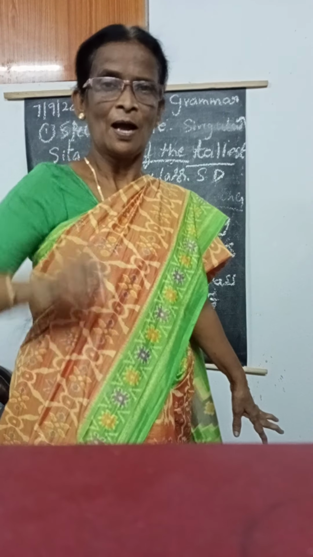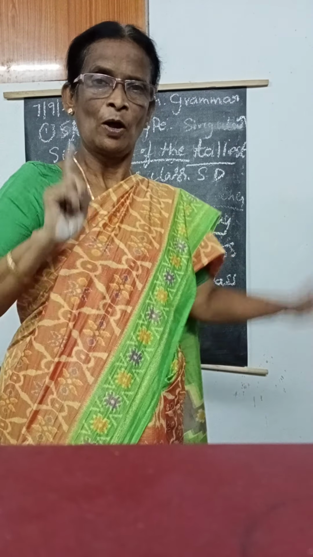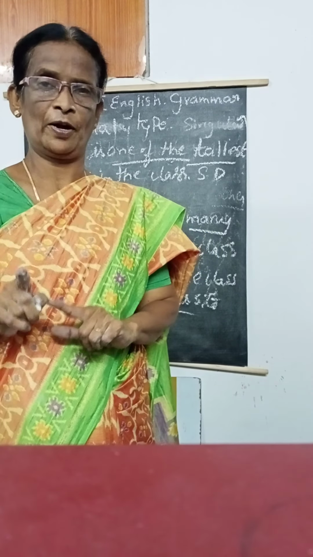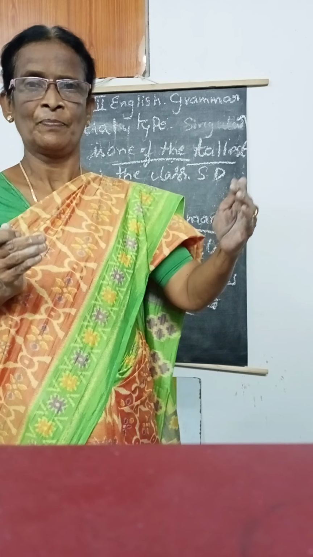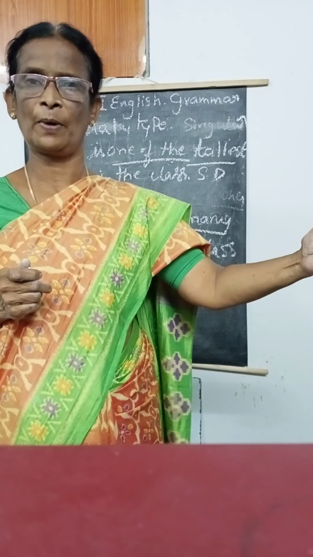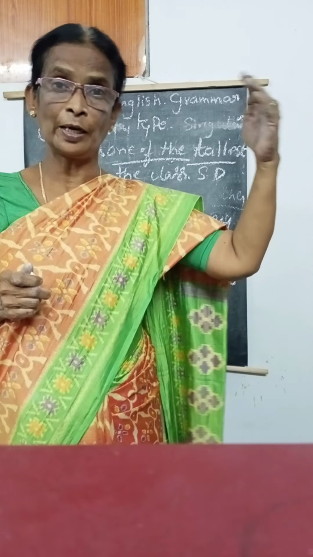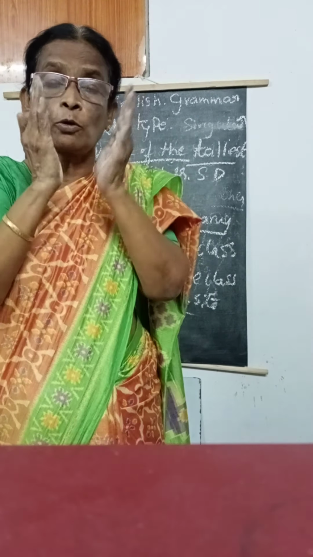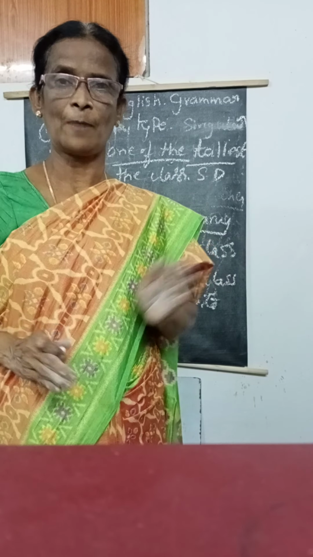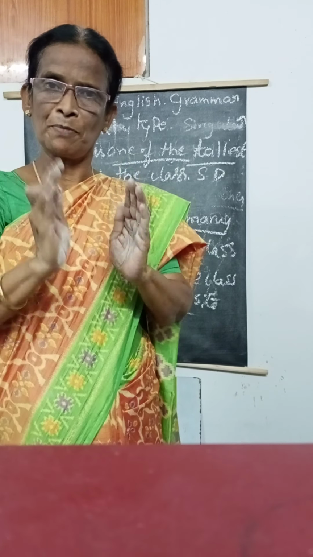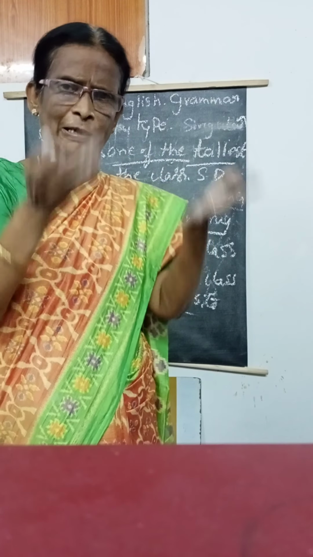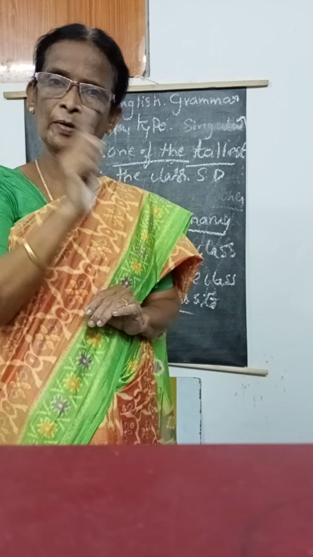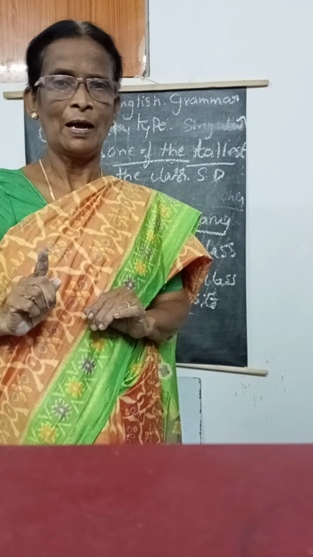Have you understood, ma'am? Ordinary type and special type. The ordinary type clues are different and the special type clues are also different, because there is a little difference. Then you have to identify what is common, what is the ordinary type, superlative degree, comparative degree and positive degree. How to write? So what are the common clues? What are the main clues to identify? That is the ordinary type and special type. When you remember, easily you can write whatever we give. Okay, so no need to learn by heart. You have to remember what the clues of the ordinary type and special type are. Okay, ma'am? Have you understood?